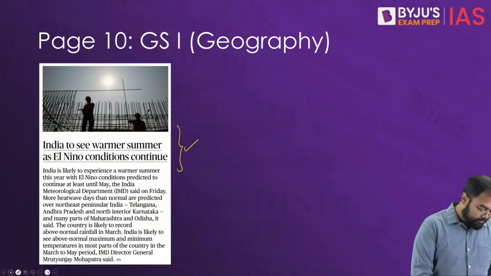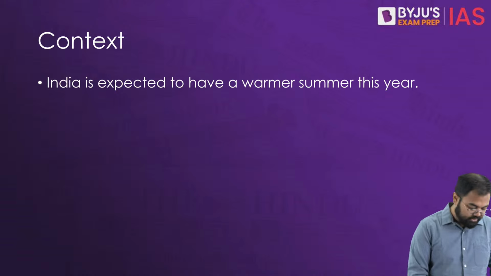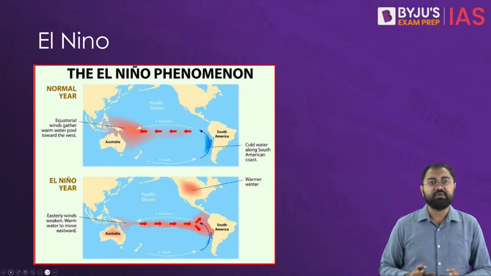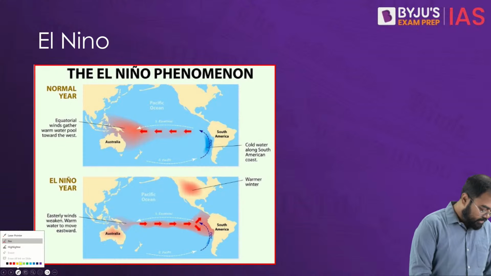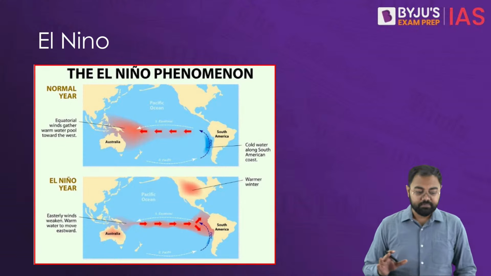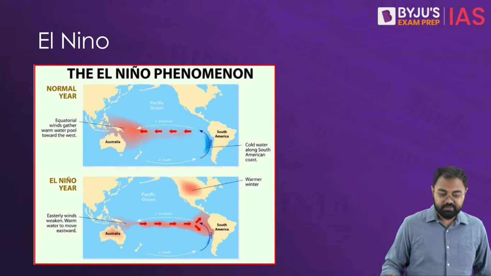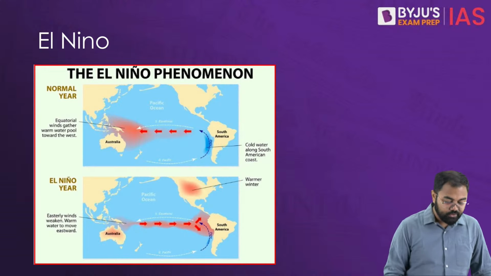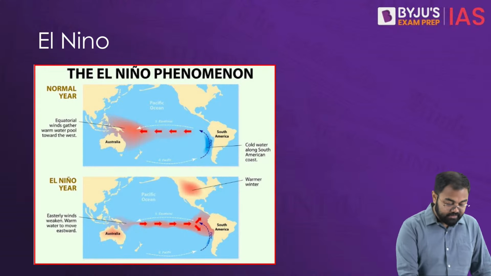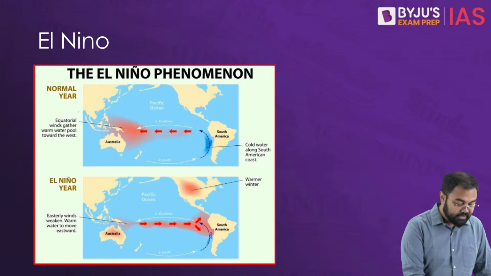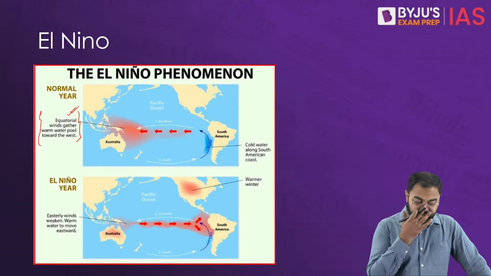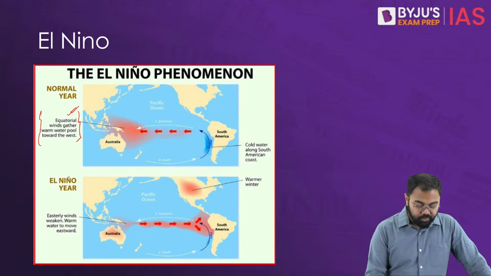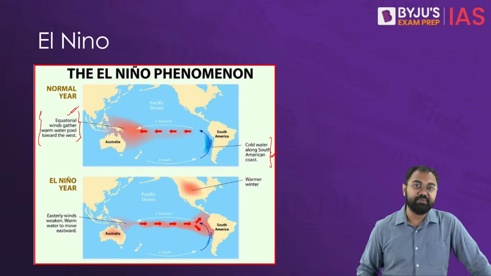Overall, El Nino is a phenomenon where we see a departure from the basic weather pattern. In a normal year, the equatorial winds will gather the warm water pool towards the western side of the Pacific, and the cold water along the South American coast.